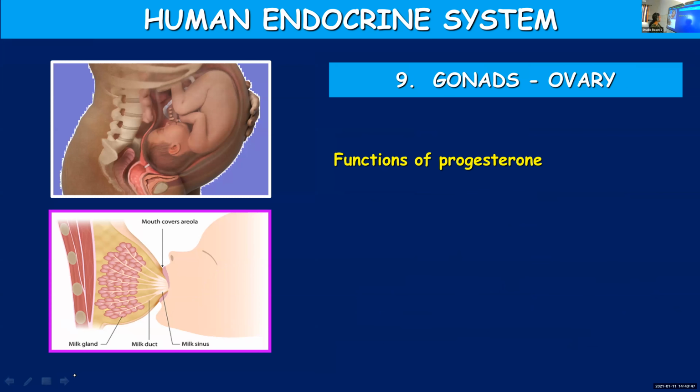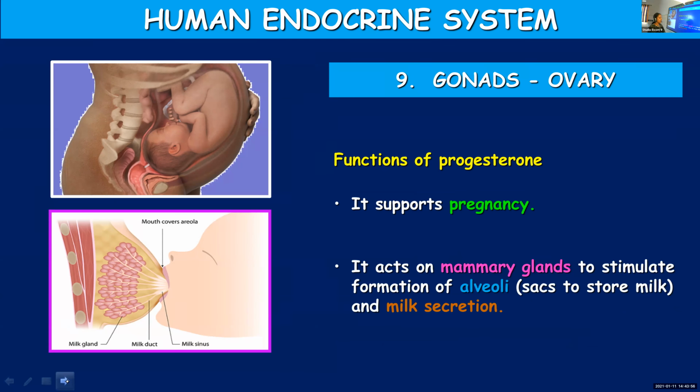Next is about progesterone. Progesterone maintains pregnancy. It supports pregnancy. It acts on the mammary glands and it will facilitate the formation of alveoli. You have heard about alveoli in the respiratory system. In the respiratory system, the tip of the bronchioles will end in air sacs known as alveoli.